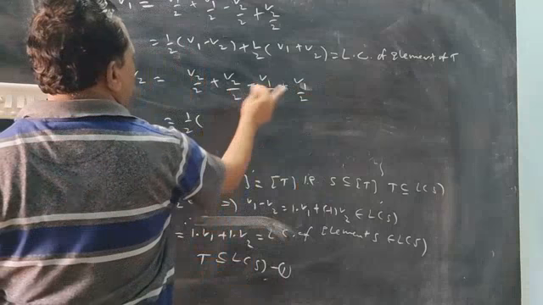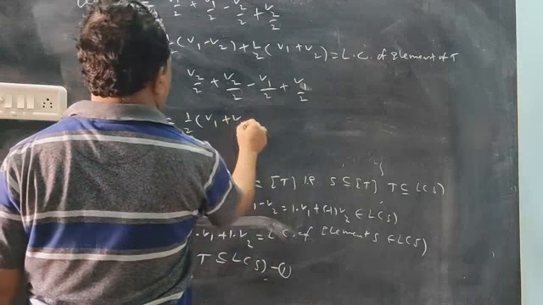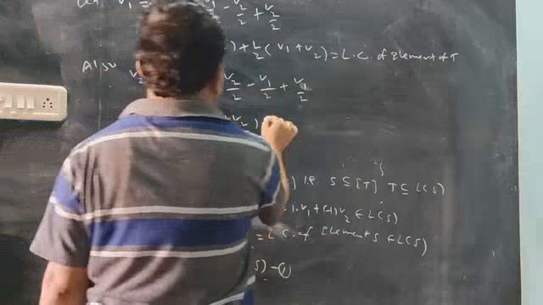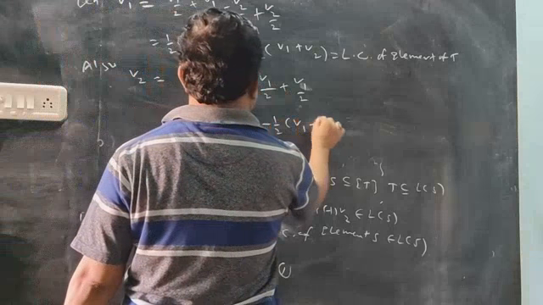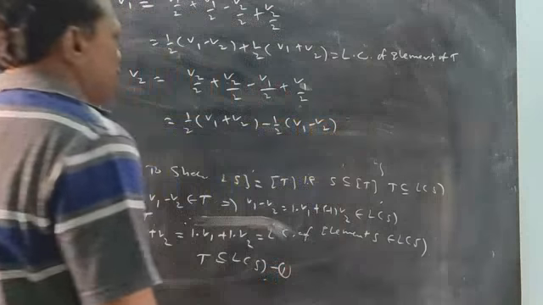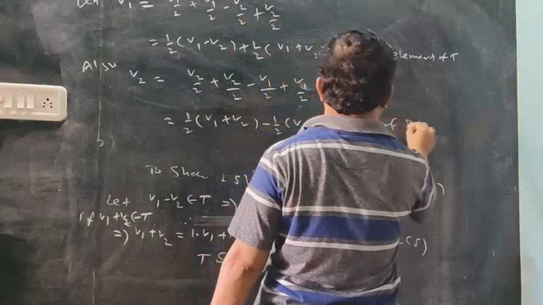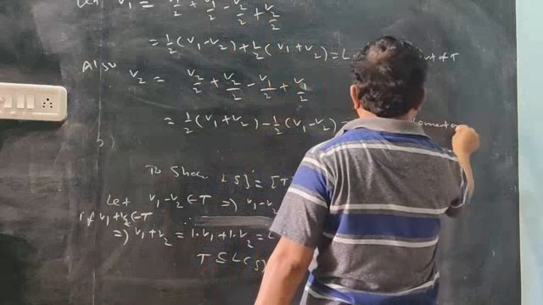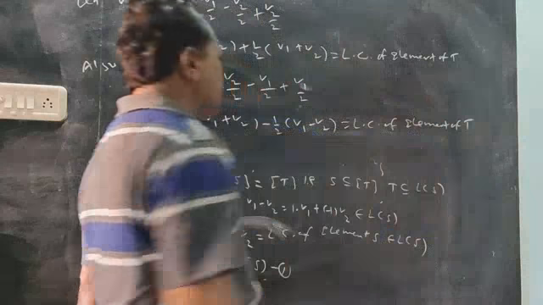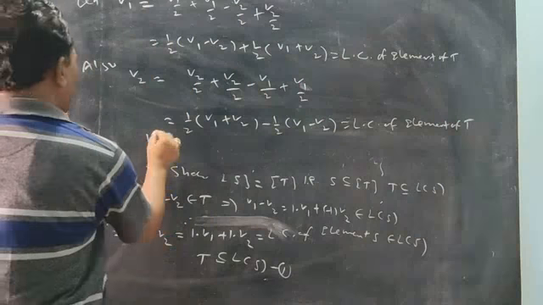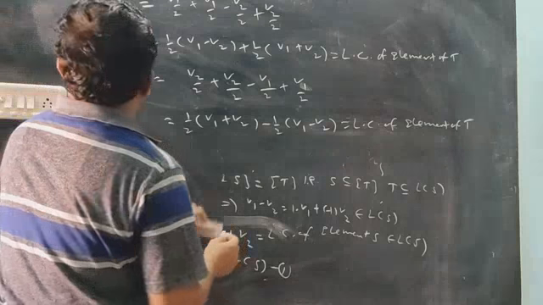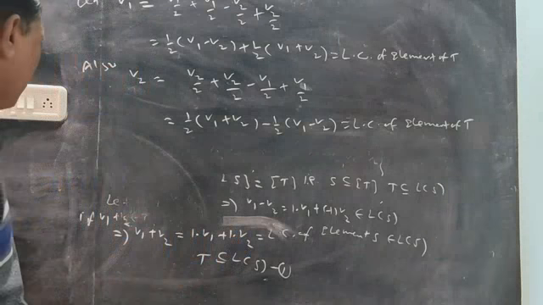So half is common, V1 plus V2, and here minus half is common, then V1 minus V2. Okay? So it's a linear combination, any scalar multiple, positive, negative, fraction, anyone. Therefore, it is also an element of T. So both the elements we take.